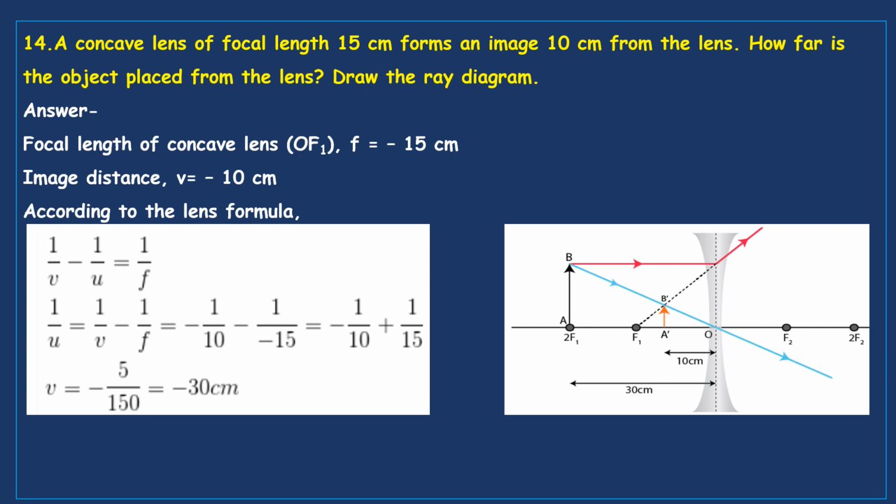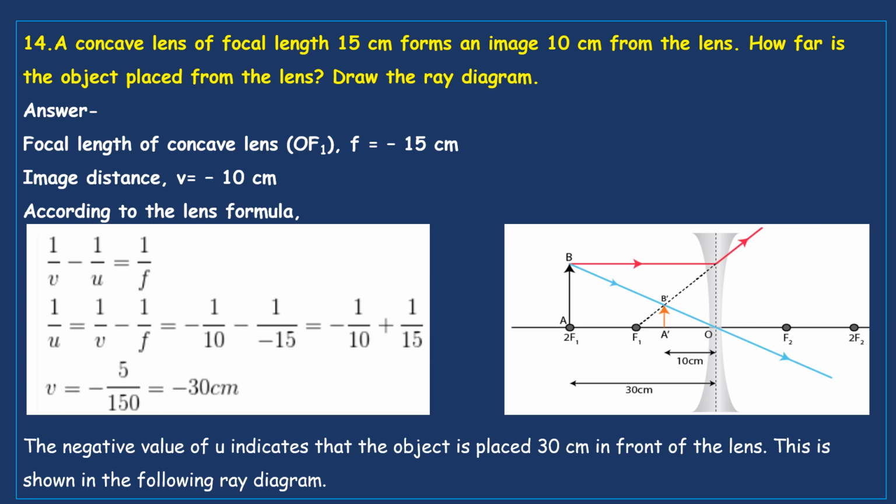It's 10 centimeters away from the lens; focal length is 15 centimeter, center of the curvature, and the object is at 30 centimeter. That means the object is exactly at the center of the curvature. Now wherever you keep the object, the image is formed between F and optical center.